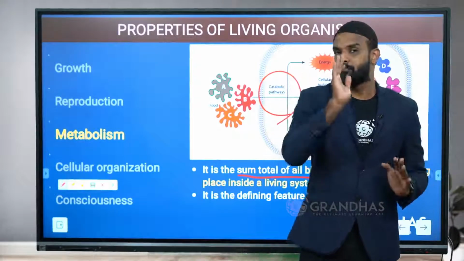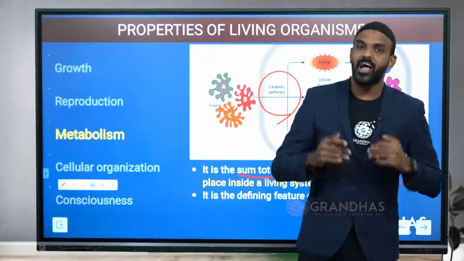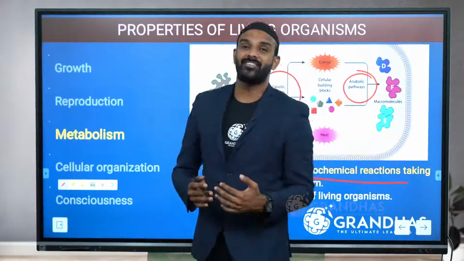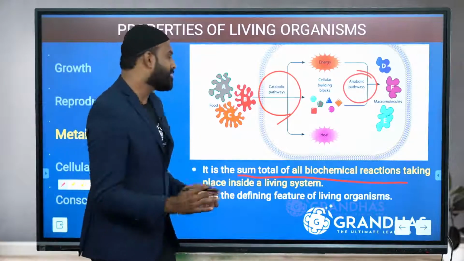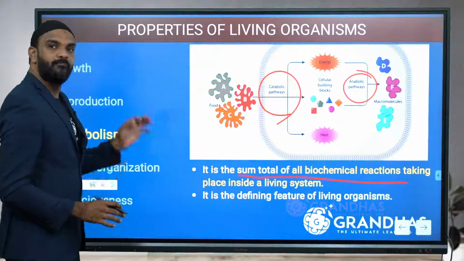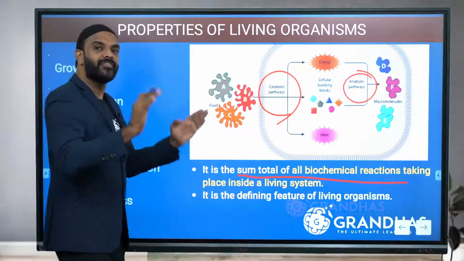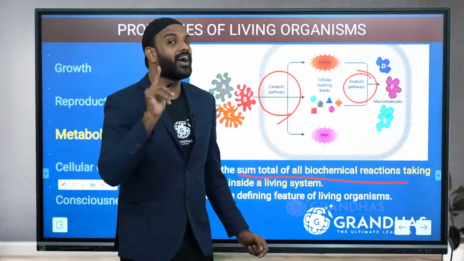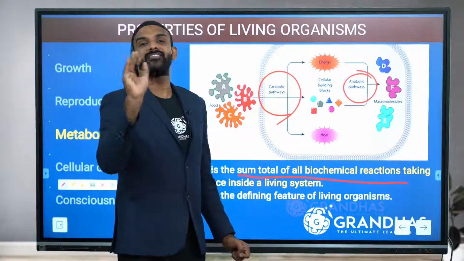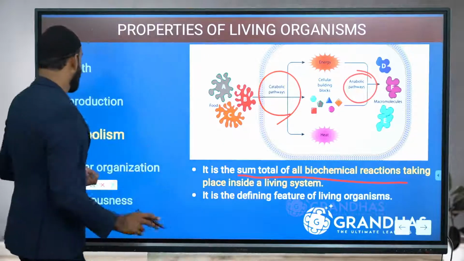Anabolism has to counter-exceed catabolism in order for life to persist. So if there is metabolism, there is life.